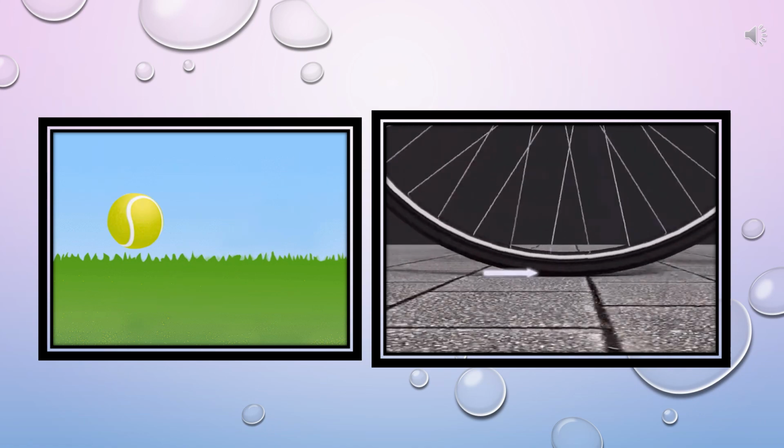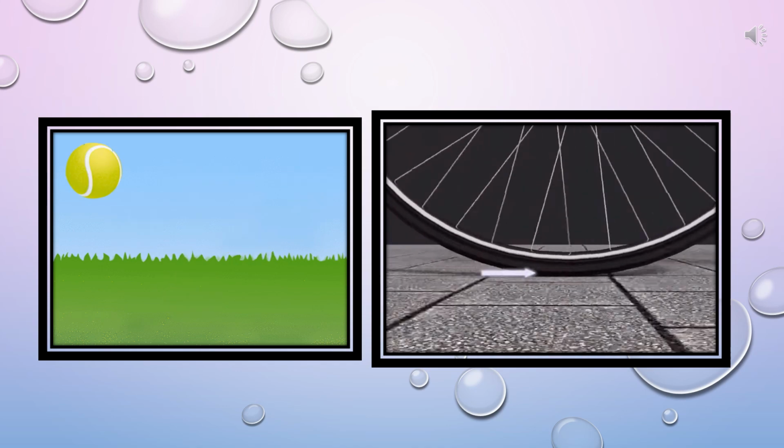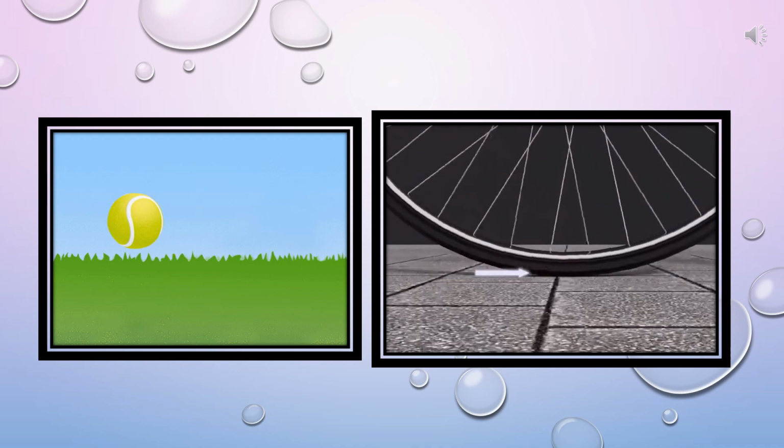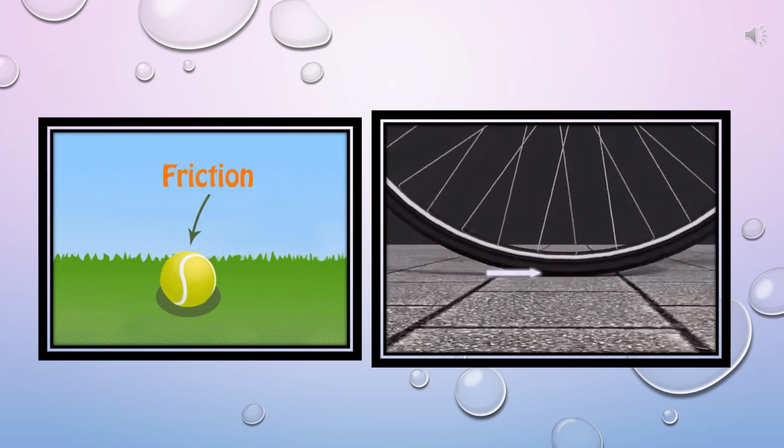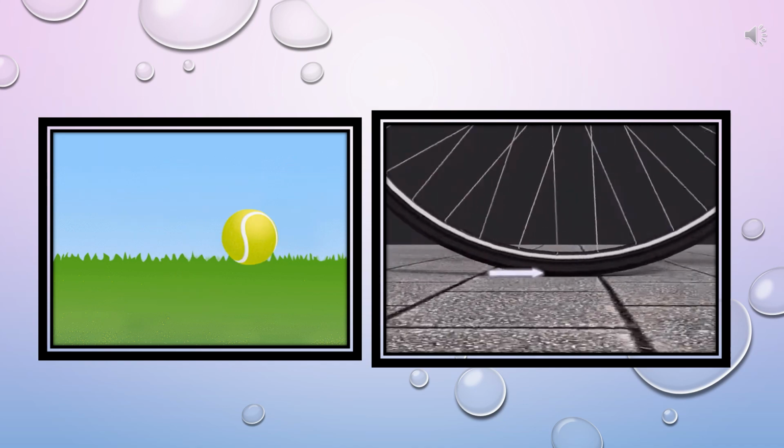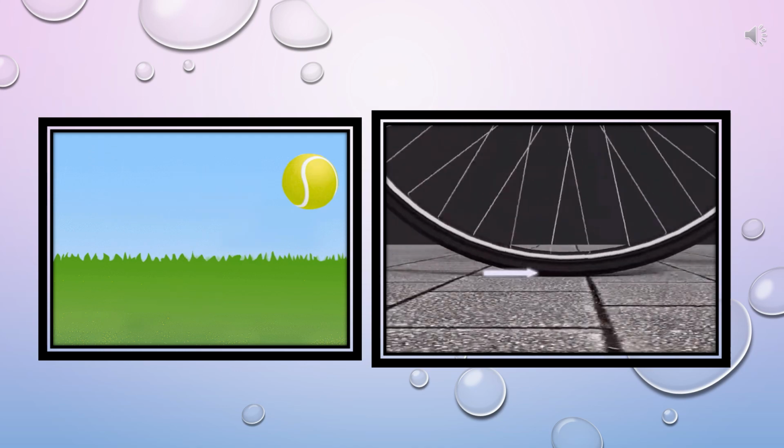The second contact force is frictional force. You can see here there are two examples. The first one is a ball. A ball rolling along the ground gradually slows down and finally comes to rest. Do you see any force there? We find no visible force appears to be acting on the ball, still its speed decreases and finally it comes to rest after some time.